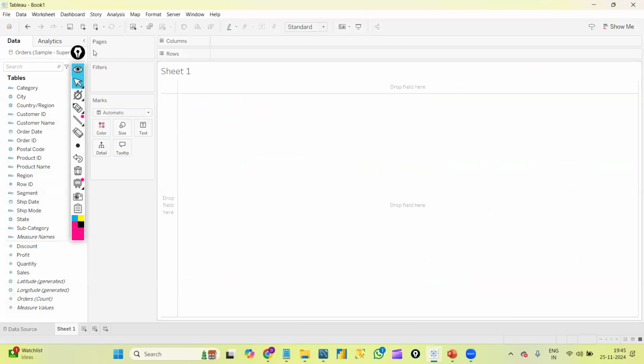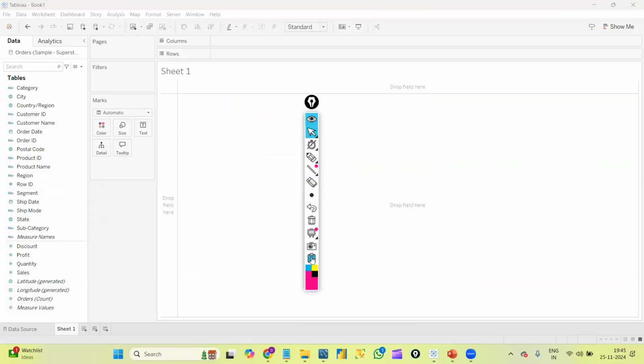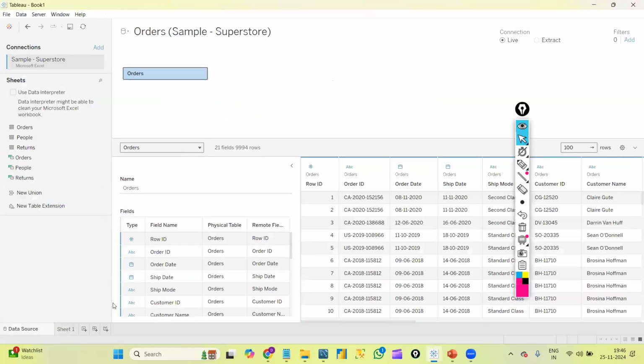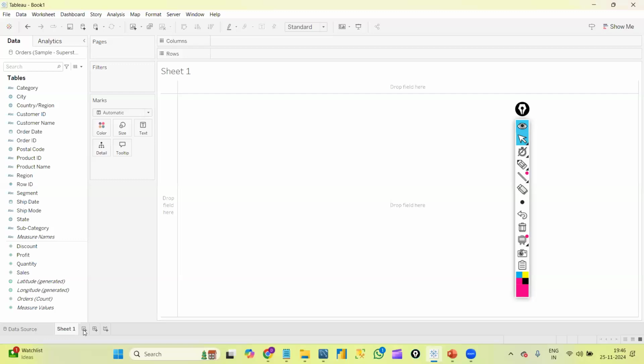Once I get into sheet 1, you can see the canvas here, the white page, the place where we will create all the graphs. This is called the data source level and this is called the sheet level. Beside here we have three options. The first icon is a new worksheet. If we want to open a new worksheet, I can open it like this. This will be my sheet 1, this is my sheet 2.